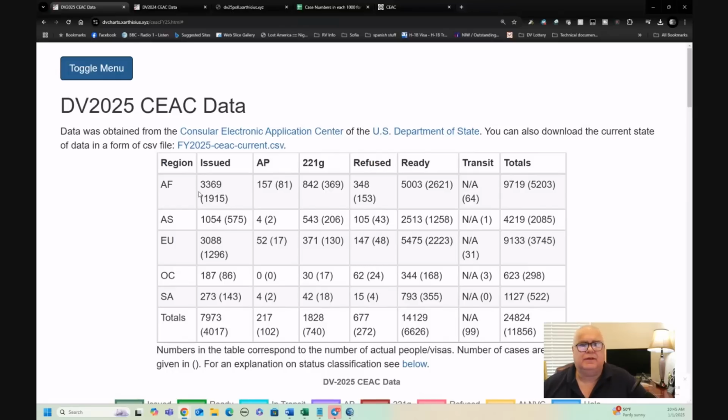This is the data that he has extracted from that CEAC database. He has already extracted that 11,856 cases have been scheduled so far in the year, and that is up to the end of February. So imagine we're now January the 1st.